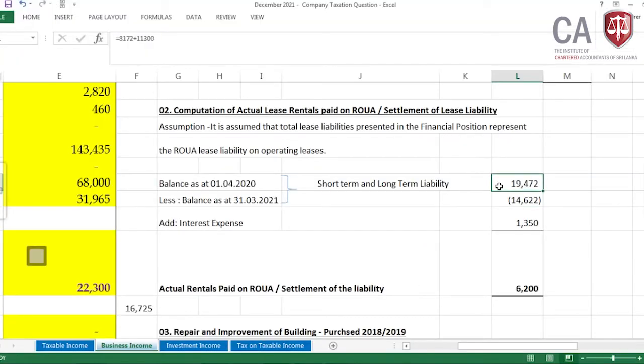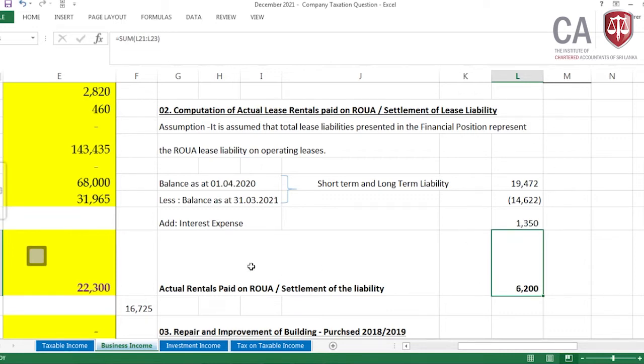This is the opening and this is the closing, opening minus closing, and after that the interest expense on the present value, we have to take the balance, then for that we have taken the interest expense, and that should be added, the plus for this liability.